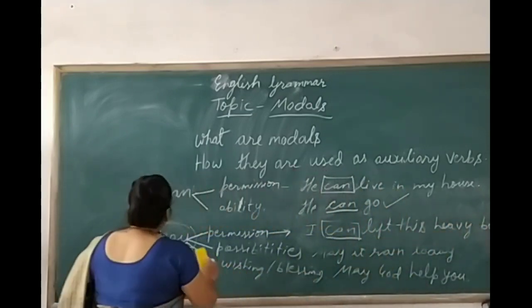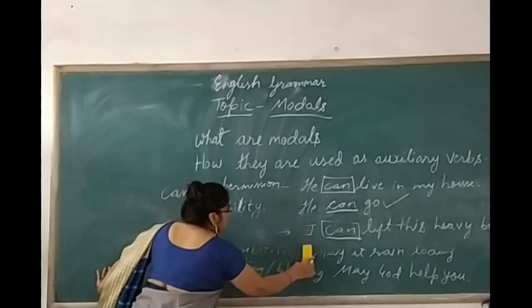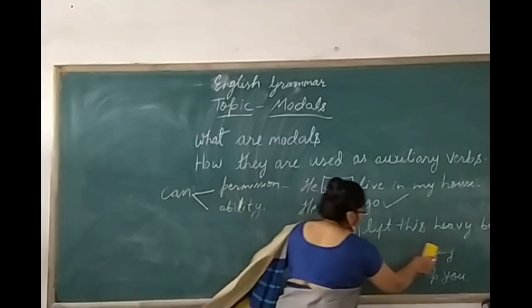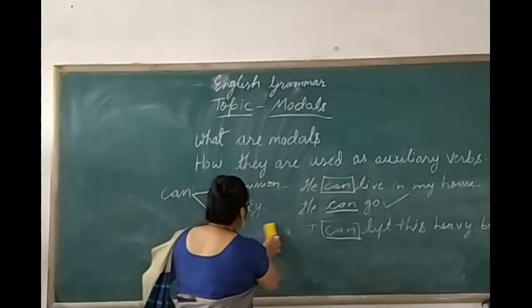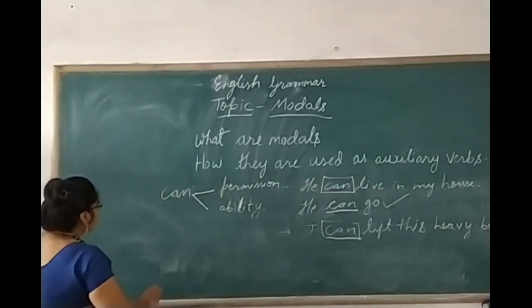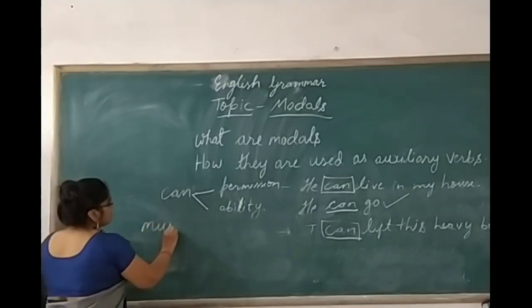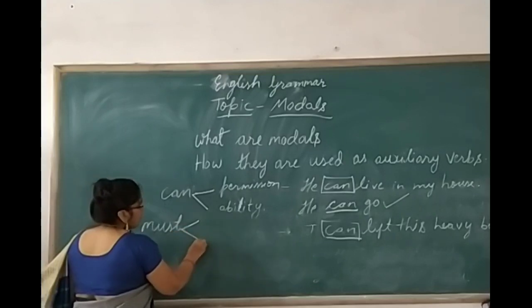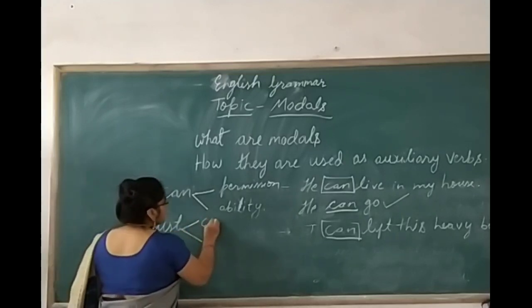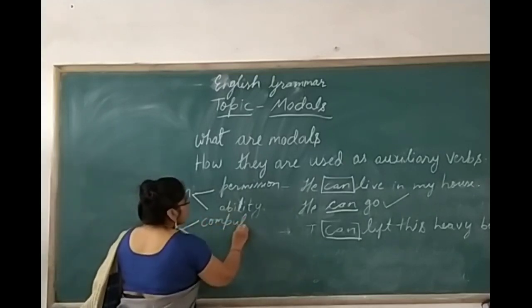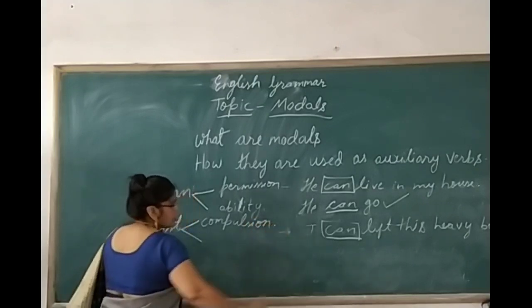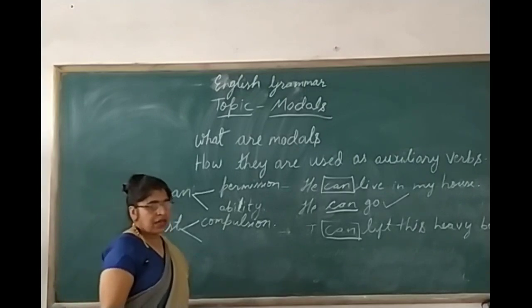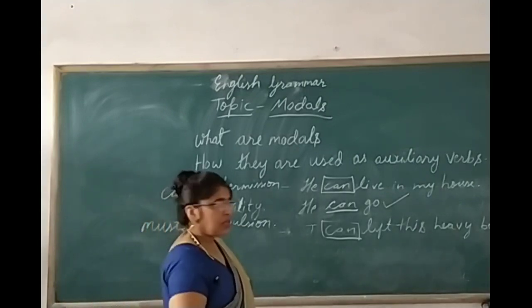Same way, let me tell you the other modals and how they are used in the sentence. Here let me take must. Must is also a modal. How is this must used? Must means compulsion. Clear? Compulsion means there is no other option. You have to do it, you must do it.